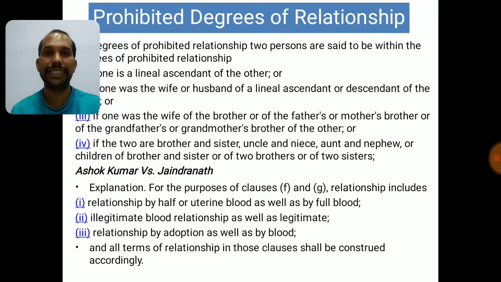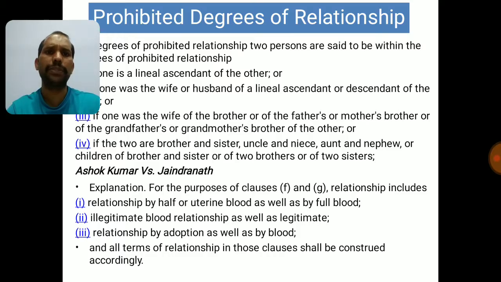Please remember, when they are saying relationship between two persons, it can be of full blood, it can be of half blood, or it can be of uterine blood. Any kind of relationship is considered. Number 2, illegitimate blood relationship as well as legitimate. Now the child's status, legitimate or illegitimate, cannot be considered. Both of them should be considered for this. And relationship by adoption as well as by blood. The son or daughter may be of their own or they have adopted, that doesn't matter. Once they come into the family, they will be considered as per the family chart.